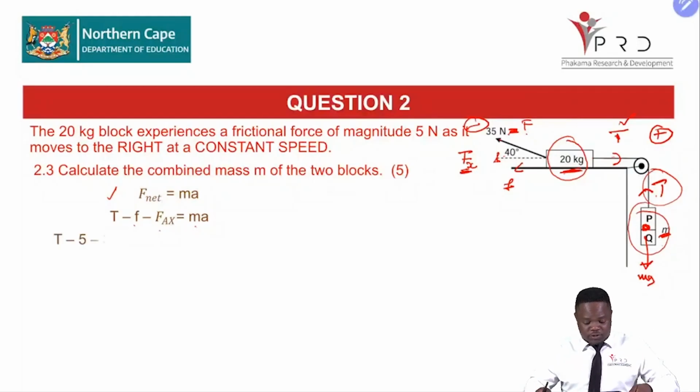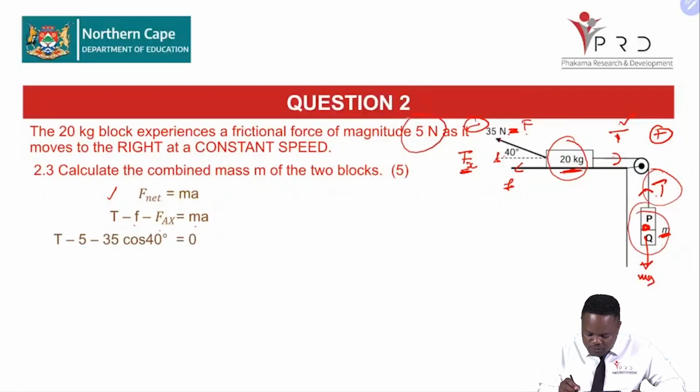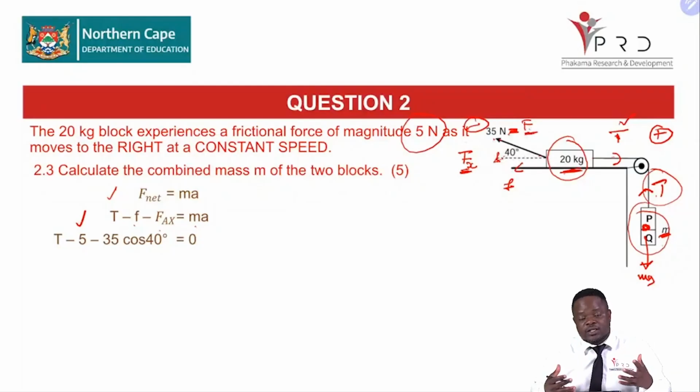So now we can substitute those values. Remember, our frictional force, we're told, is 5 newtons. And now if we were to resolve the horizontal component of our force F, we're going to realize it's going to be 35 cos 40. Remember your trig ratios from your mathematics. So 35 cos 40 is our resultant horizontal component of our force. And we're saying this is equal to 0.